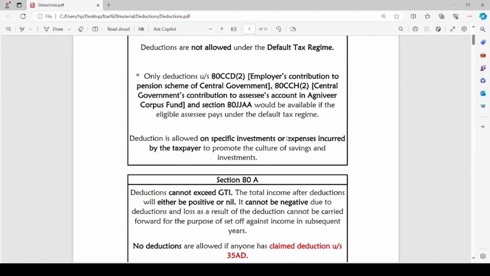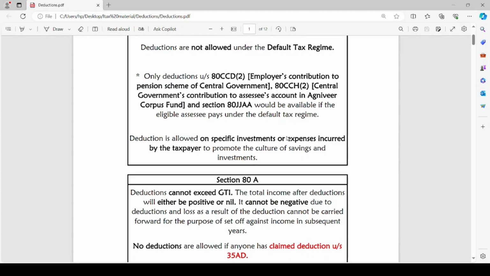Except for deductions under section 80 CCD 2, which relates to employer's contribution to pension scheme of central government, 80 CCH 2, central government's contribution to assessee's account in Agniveer Corpus Fund, and section 80 JJA, all other deductions are not allowable for assessee if he pays tax under the default tax regime.